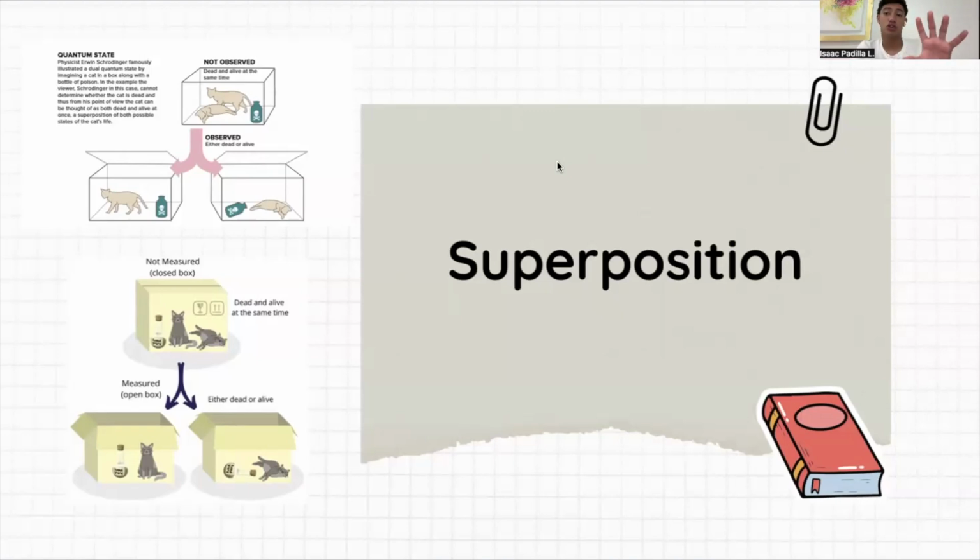But in observation, we observe it. But in superposition, it has both states at the same time until we go check on it. So, for example, we could throw a coin, but it won't be heads and tails at the same time. It will go in either heads or tails until we look.